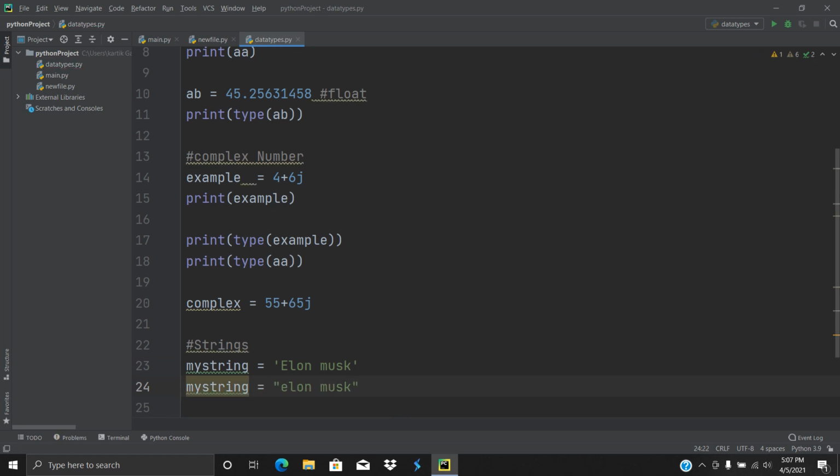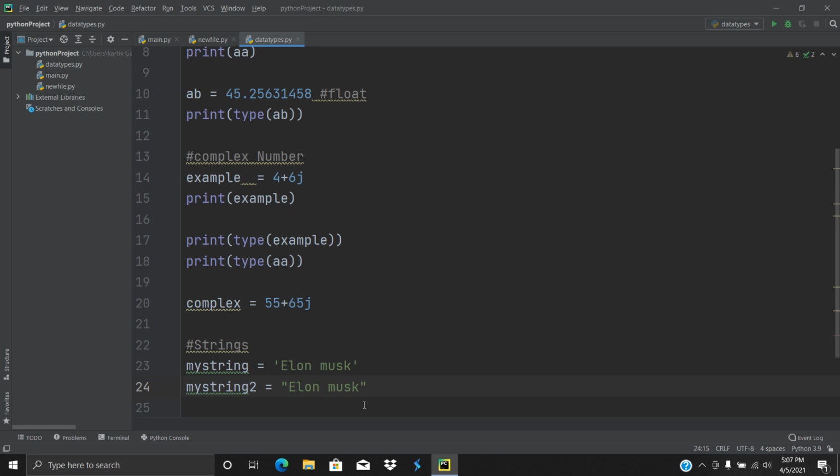so here is another string, the name is my string 2 and the value is Elon Musk, but this time the value starts with a small e. So this value is different, and the other change is that we have used double quotation marks. If I use a capital E here, the value is exactly the same.